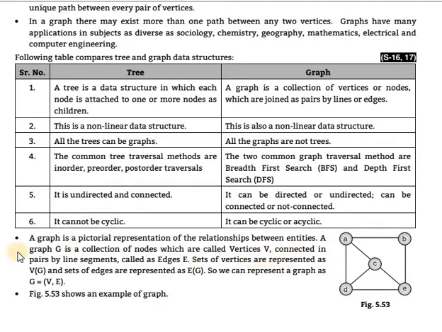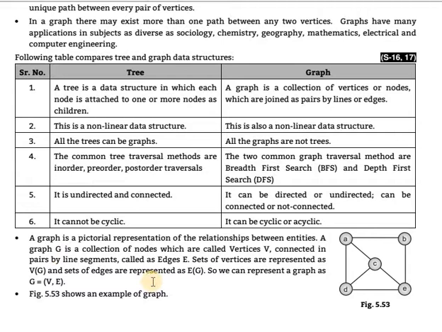A graph is connected by pairs of line segments called edges. E means edges, V means vertices, that is, nodes. The set of vertices is represented as V of G, and the set of edges is represented as E of G.